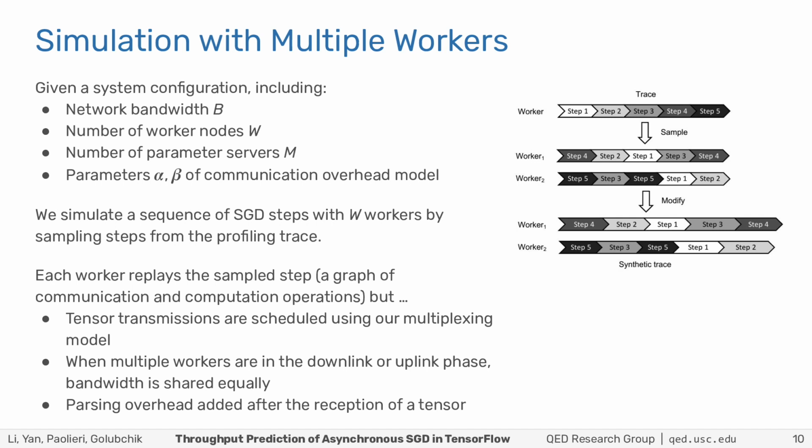Each worker replays the sampled step, which is a graph of communication and computation operations with dependencies. While computations at each worker have the same duration as measured in the sample step, the transmission of each tensor is scheduled using our multiplexing model, and at the end of the transmission, we add parsing overhead. When the parameter server is transmitting to multiple workers or vice versa, bandwidth is shared equally.